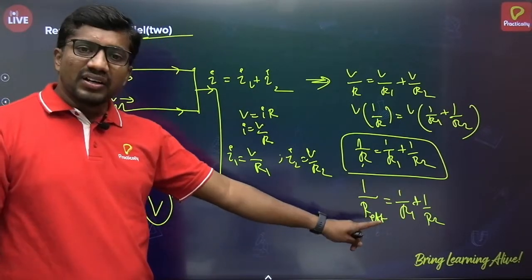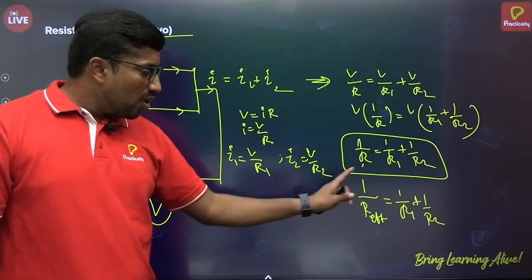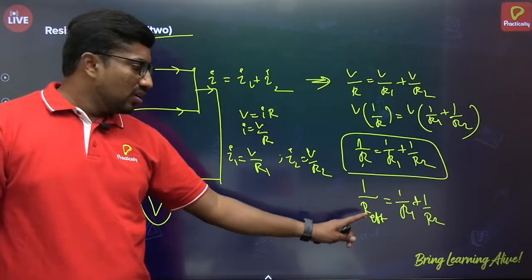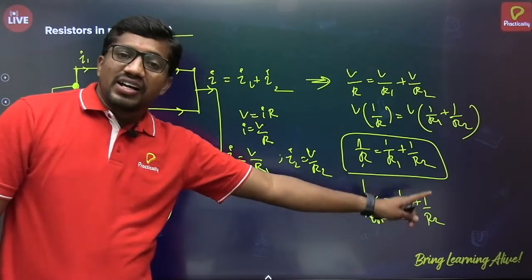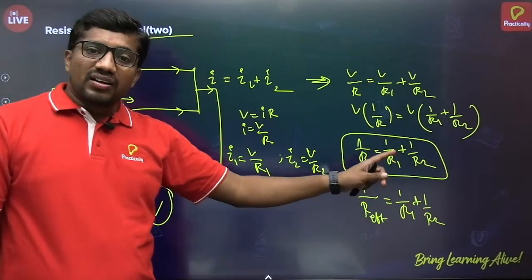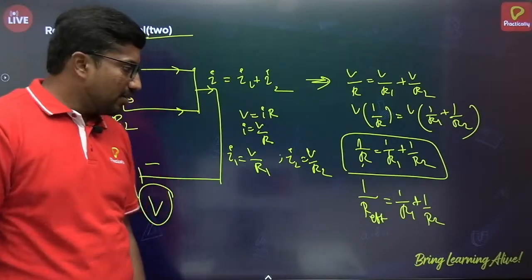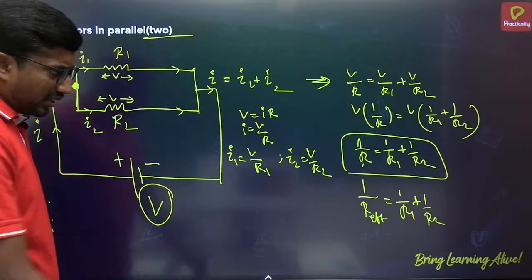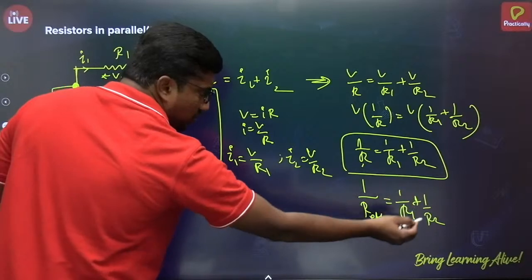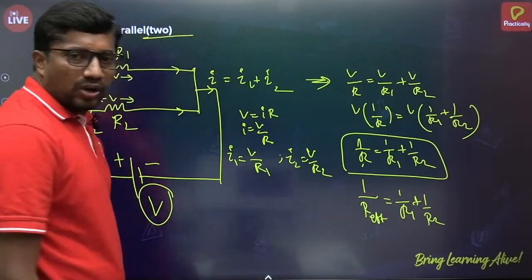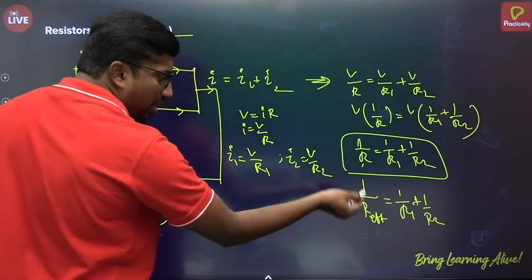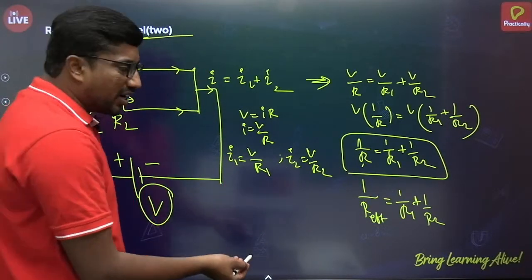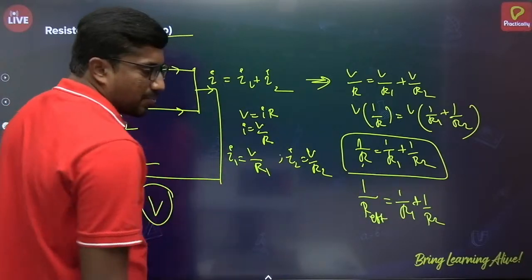I repeat, the reciprocal of the overall resistance of the parallel network is equal to the sum of the reciprocals of the individual resistances. After finding this value, you have to take the reciprocal. This 1/R1 + 1/R2 is the 1/R effective, but if you want the R value in a parallel circuit, you should take the reciprocal of that.